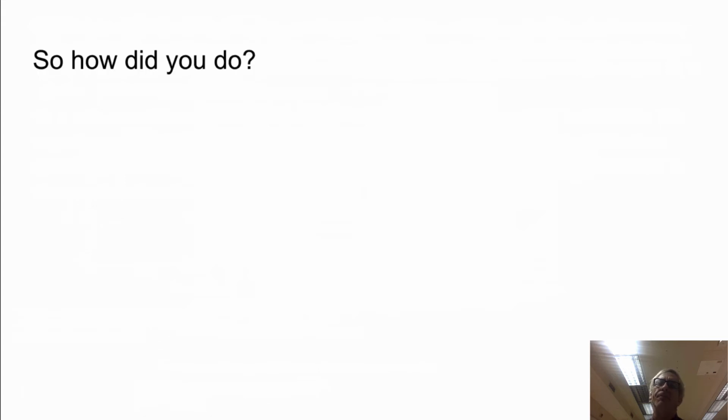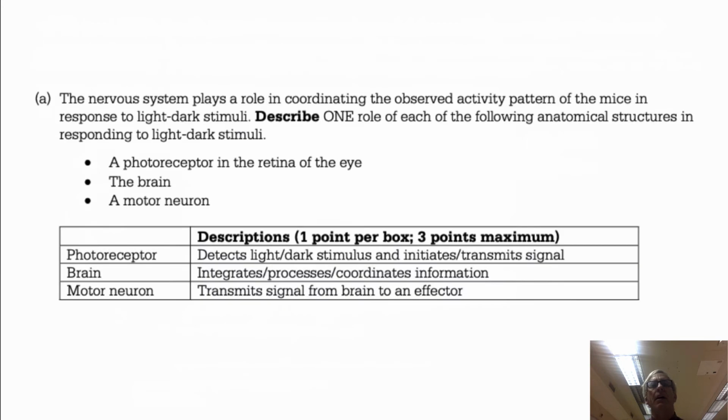So how'd you do? A lot of people find this to be a pretty tough question. So here's our rubric. For Part A, you could get a maximum of 3 points. You needed to say a photoreceptor would simply detect light or dark, or it would send a signal regarding light or dark. For the brain, you need to say somehow that it's coordinating or processing or making sense of information.